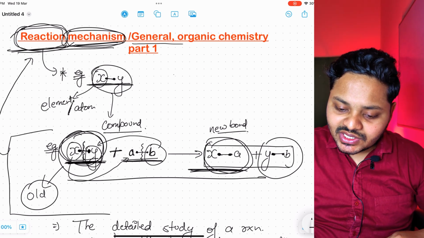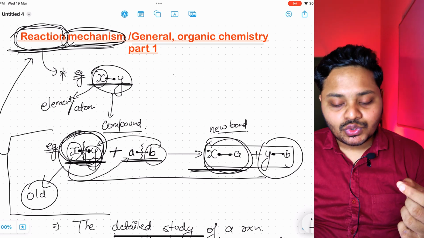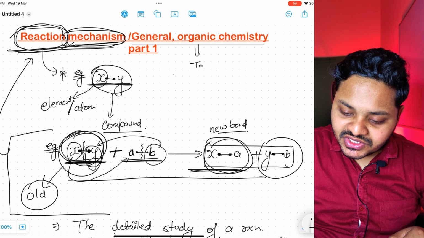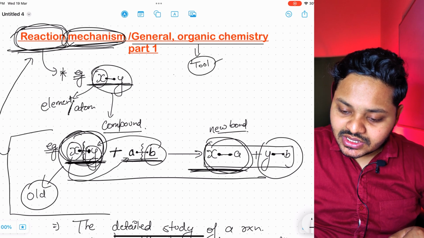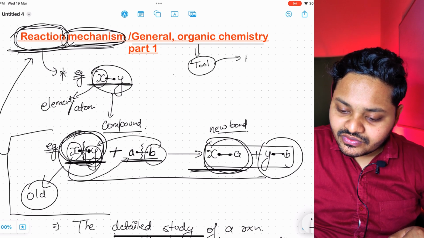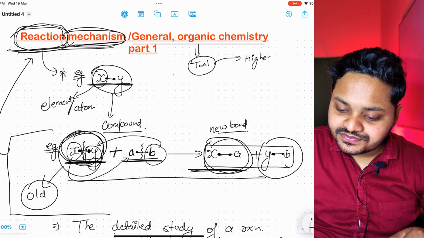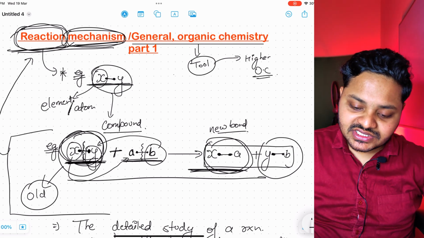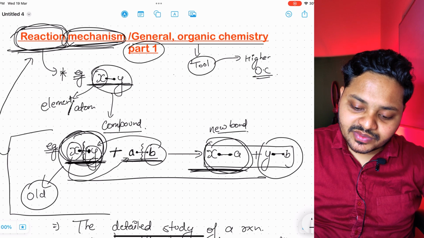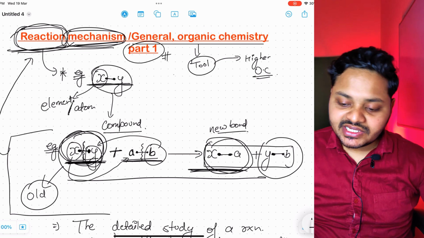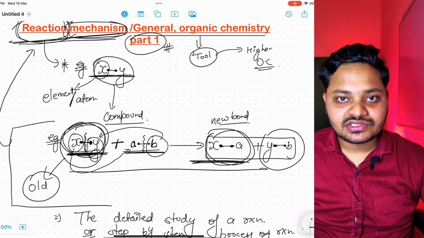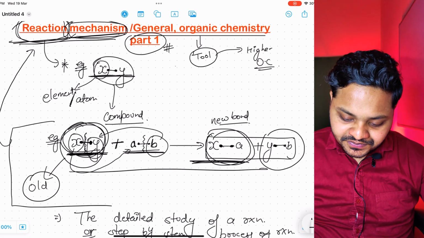GOC is a tool by which we can understand the higher level of organic chemistry. That's why GOC is the most important part for studying any type of organic reactions. Got it?